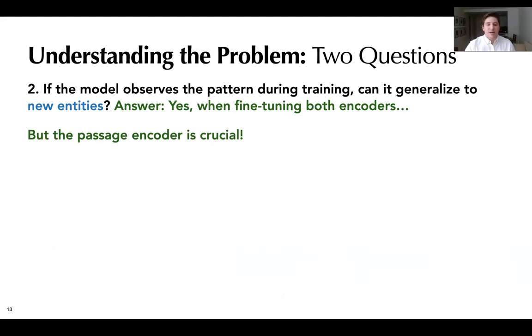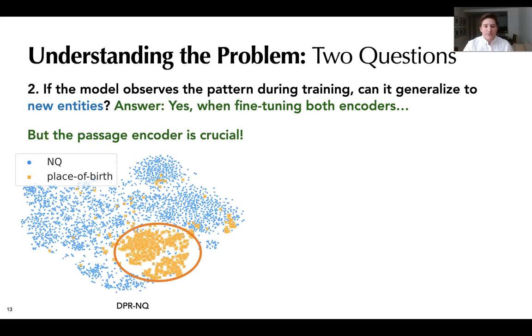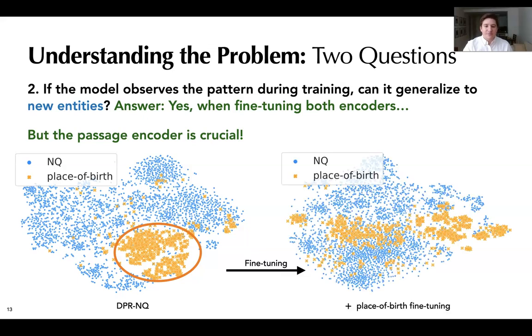To further study this phenomenon, we visualized positive passages from NQ and place of birth questions using TSNE before and after fine-tuning both encoders. Before fine-tuning, we see that positive passages for place of birth questions are highly clustered together in one part of the space. After fine-tuning, we see the positive passages for place of birth questions are better distributed. We hypothesize this dispersion better allows the model to differentiate between passages about similar entities.